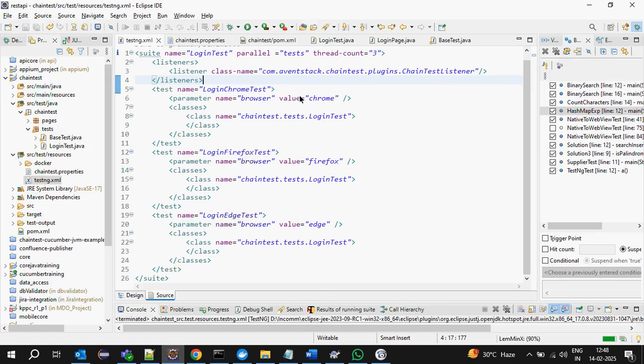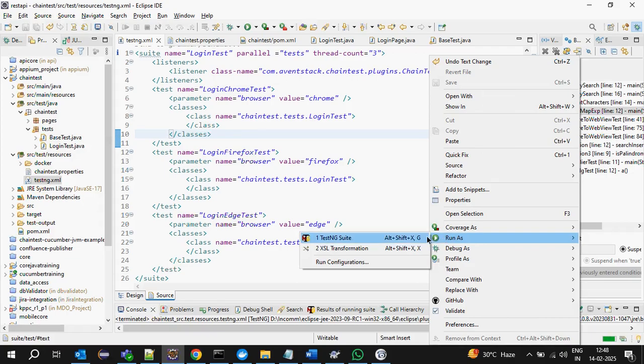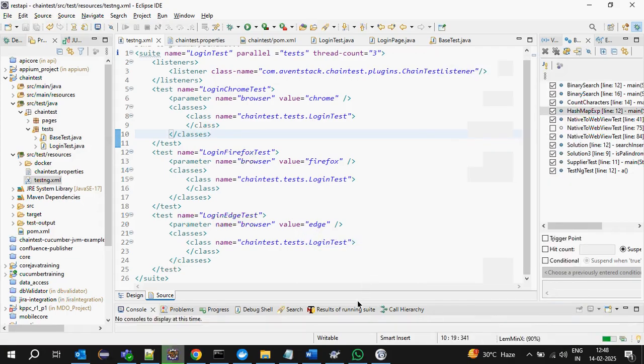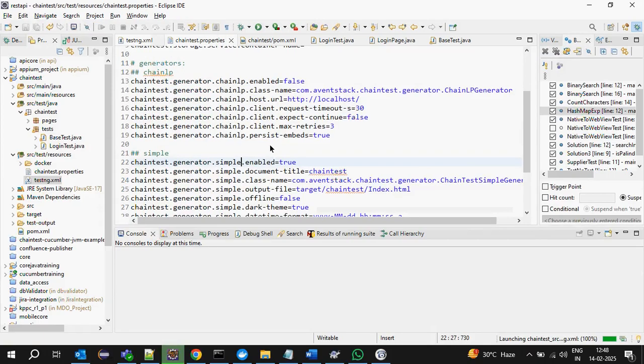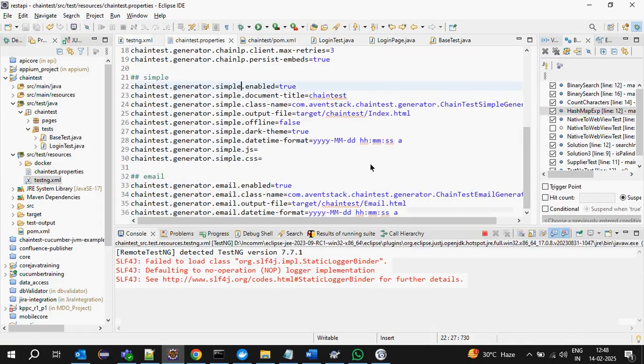I am executing the login test in Chrome, Firefox, and Edge, just a sample test case. Just run it. It will generate the report in the path we have given, the target folder. Under target it will create the chaintest folder with index.html and email.html. You can give whatever path you want.